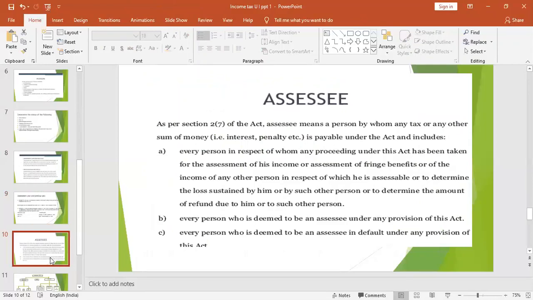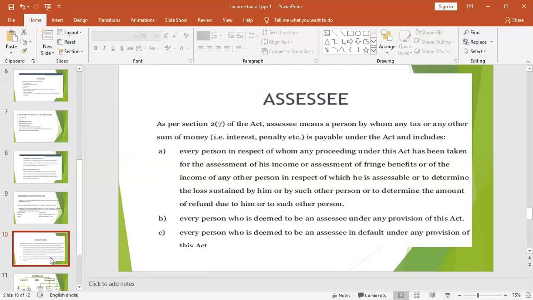Who is an assessee? An assessee is the person who should pay the tax, who files the return. He becomes the assessee. He can be an individual, a Hindu undivided family, a company, a firm, an association of persons, a body of individuals, a local authority, or an artificial juridical person. Everyone is called an assessee.